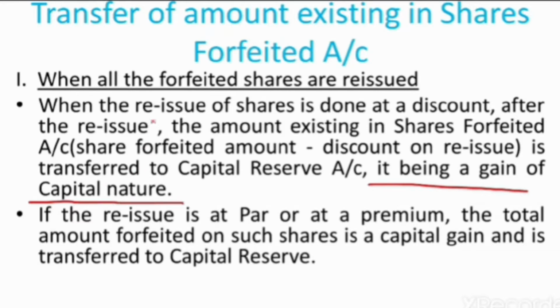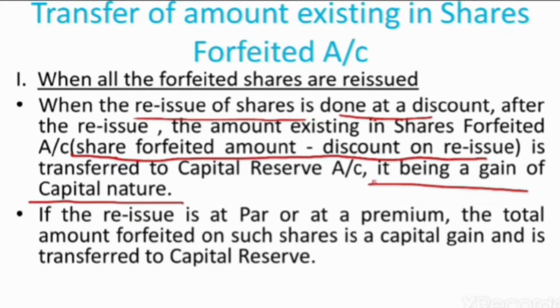When the reissue is done at a discount, that discount on reissue is deducted from the amount existing in share forfeited account, and that gain on reissue will be transferred to capital reserve.